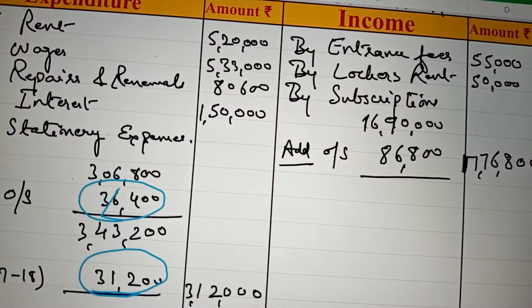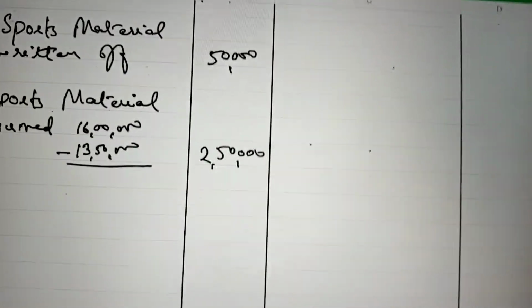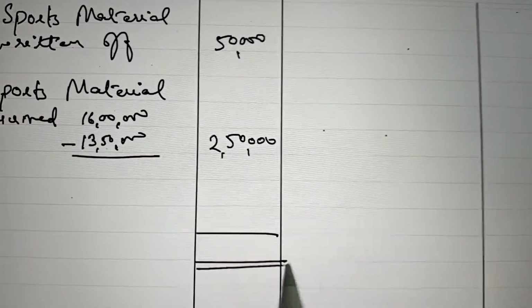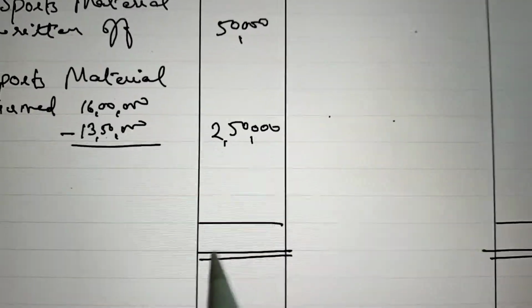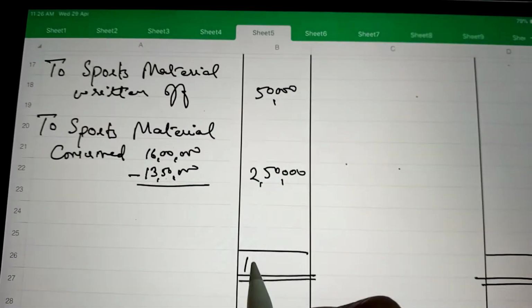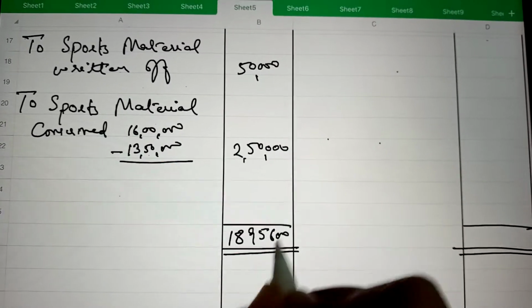Then come to the income and expenditure account. In the income and expenditure account, the total of the debit side is more than the total of the credit side, and the total of the debit side is 18,95,600.